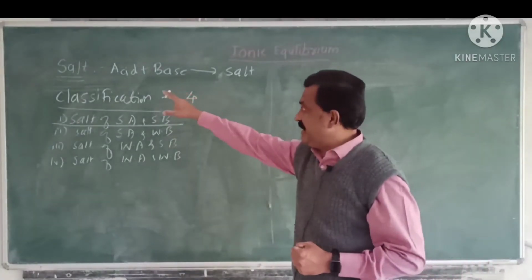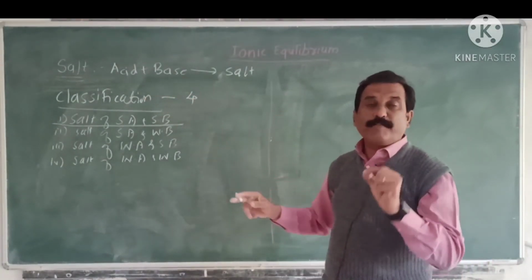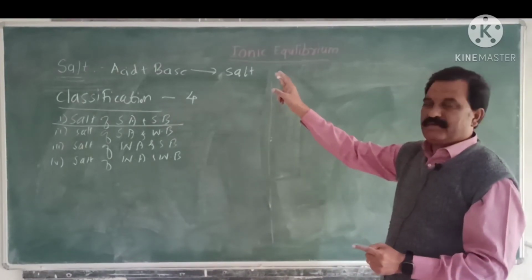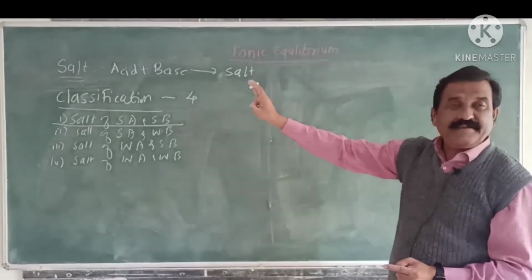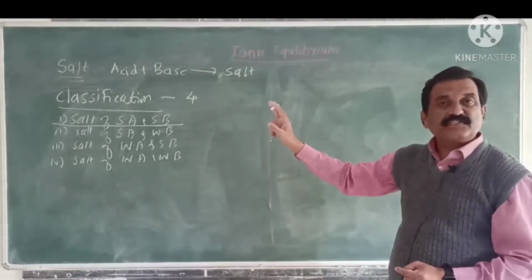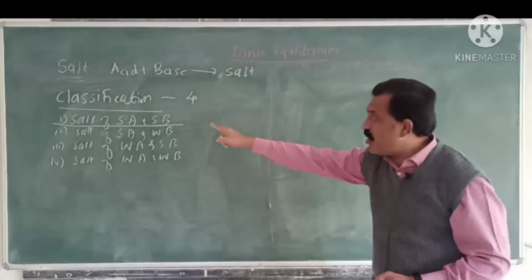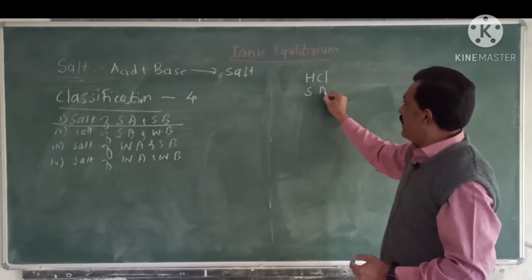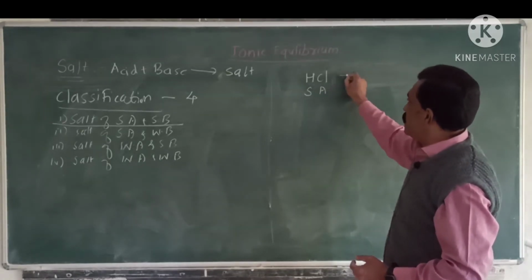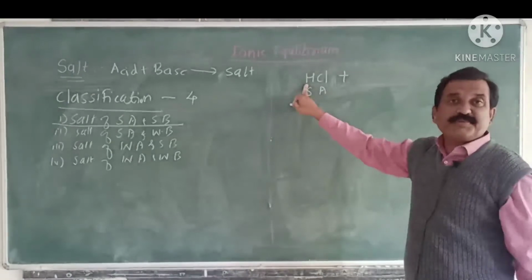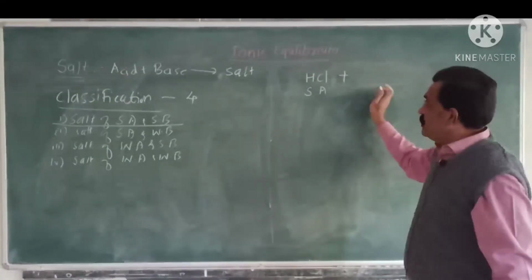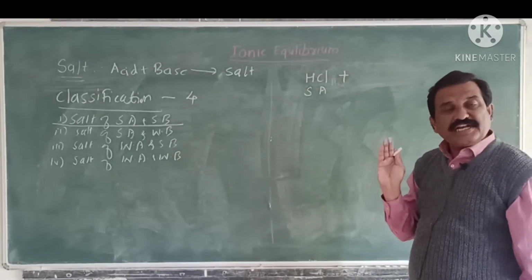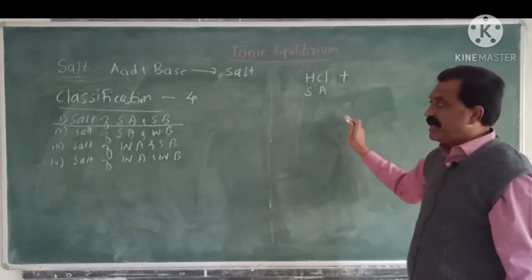As we said earlier, acid and base combine to form a salt, or a salt is obtained by the reaction of acid and base. Suppose HCl is a strong acid because it dissociates completely to give H plus and Cl minus ions. No undissociated HCl molecules remain behind. Hence, it is a strong acid.